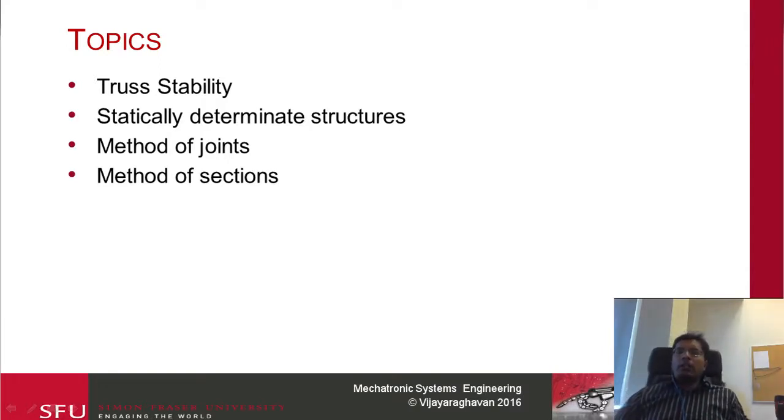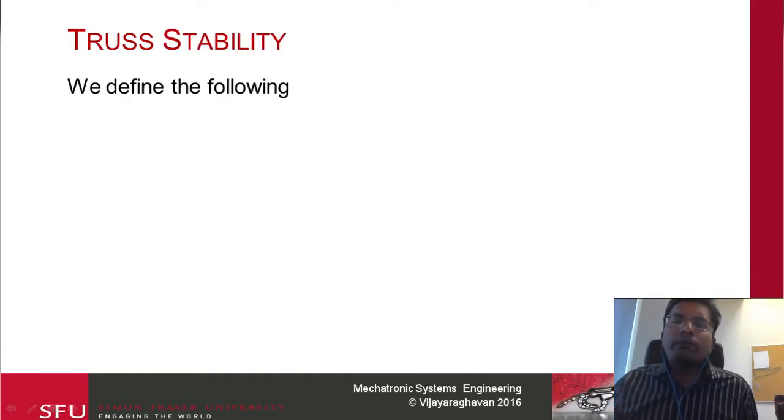When we're talking about truss, the main thing we are looking at is truss stability, which leads us to statically determinate structures. The method of sections and method of joints, which we'll be covering next, are usually applied only to statically determinate structures. What that basically means is you should be able to calculate the internal forces using just the static determinate conditions, without taking any deflection into account.